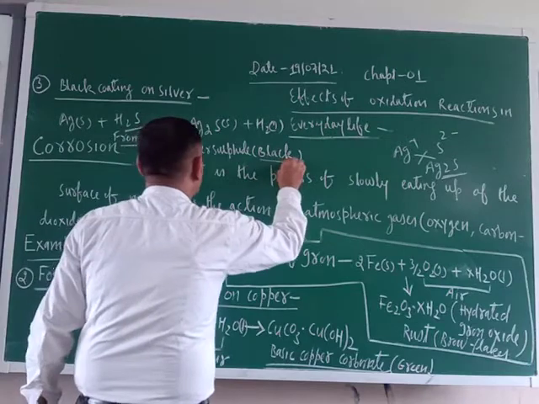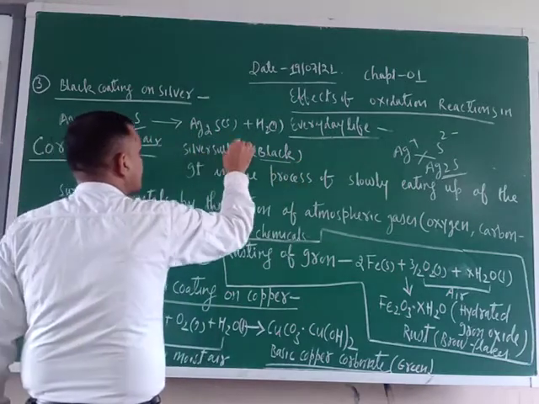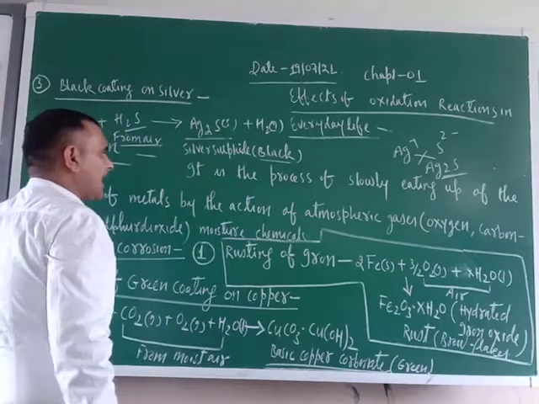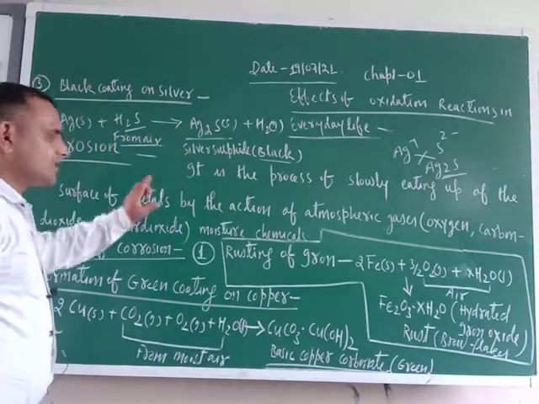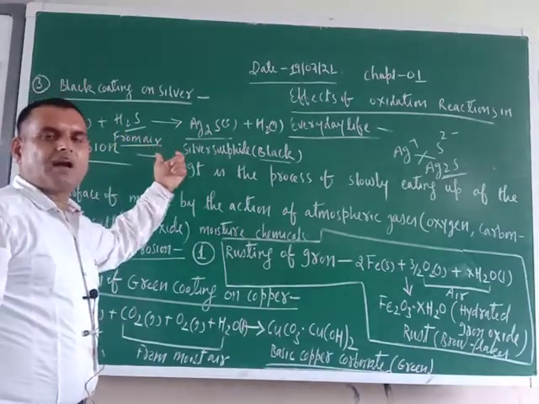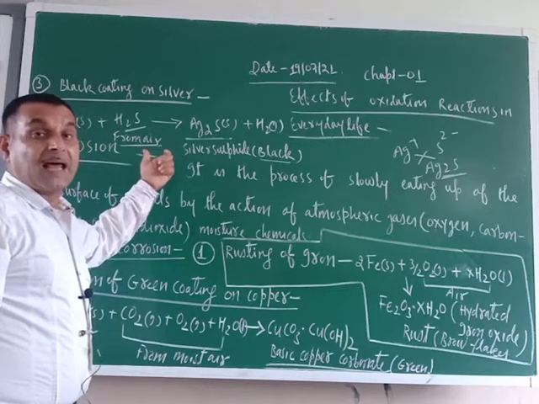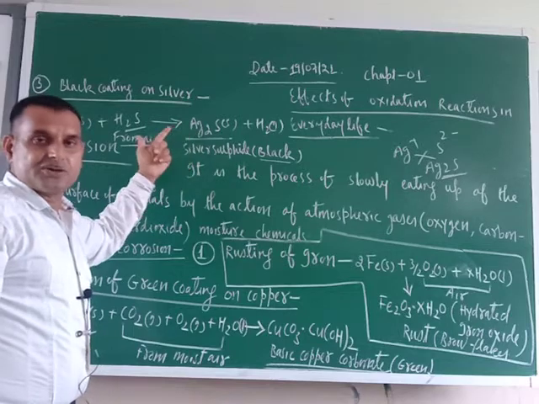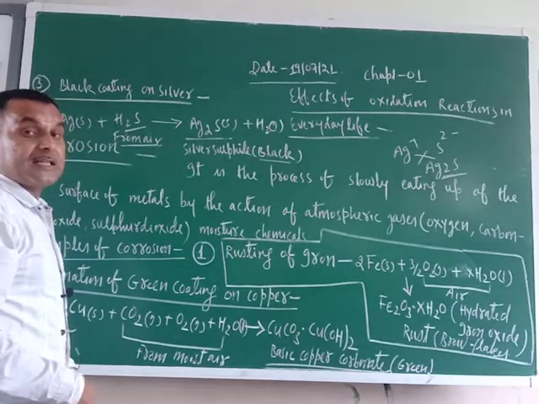This is silver sulfide, a black color substance. Okay, so over a period of time silver ornaments become black due to the formation of silver sulfide. So this is another example of